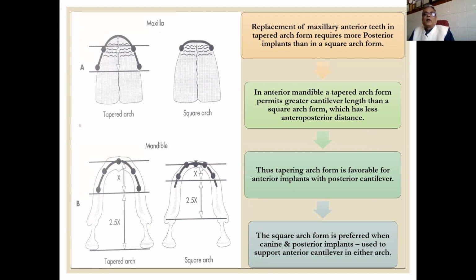In the anterior mandible, a tapered arch form permits greater cantilever length than a square arch, which has less anterior-posterior distance. You can see X and 2.5X. If you compare the tapered arch and square arch, the distance is reduced in the tapering arch. So that is why a tapering arch is better when we are talking of a cantilever type of prosthesis. And square arch form is preferred when canine and posterior implants are used to support an anterior cantilever in either arch.